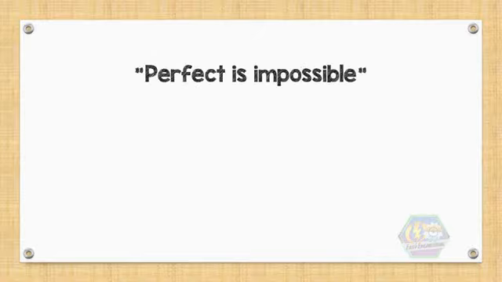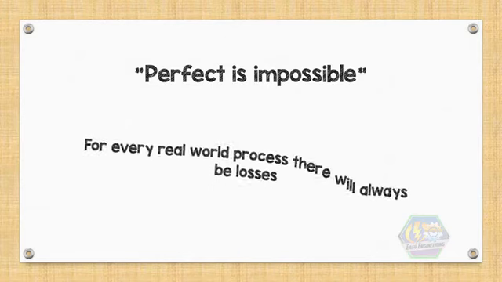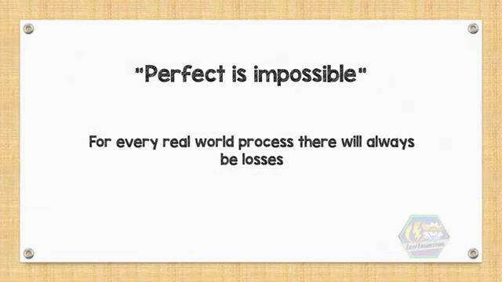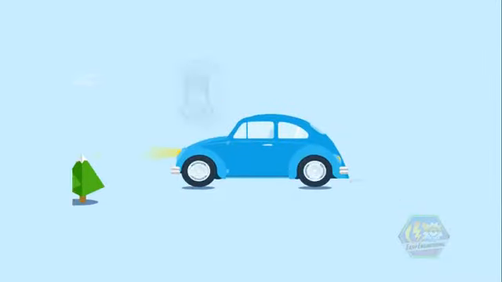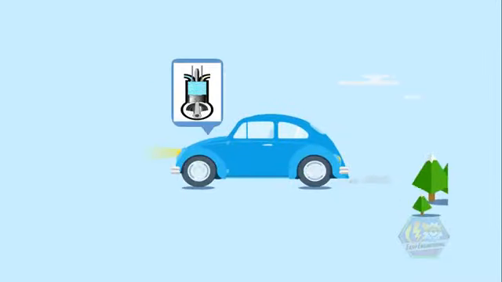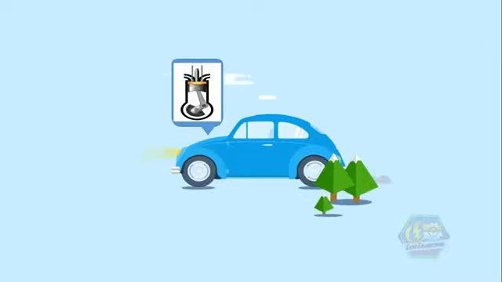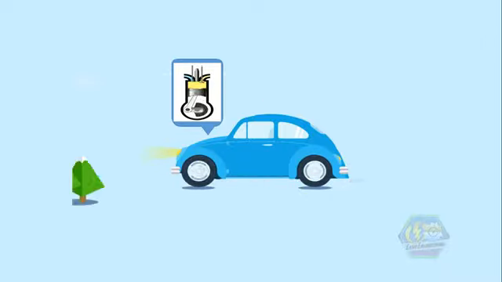Let's call this "perfect is impossible." For every real-world process, there will always be losses. That means you cannot convert all of your car's fuel into mechanical energy which can rotate your car's wheels. Proof is the gases you see from the car's muffler.